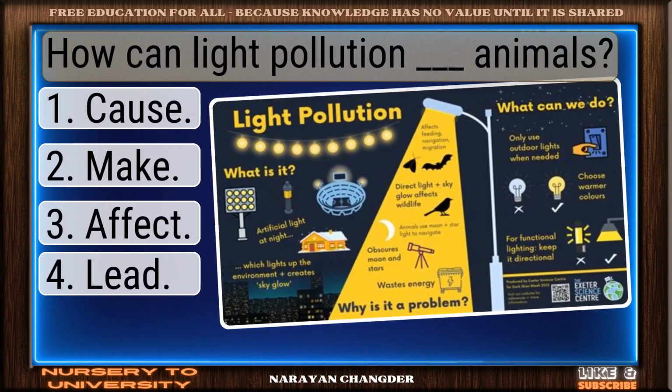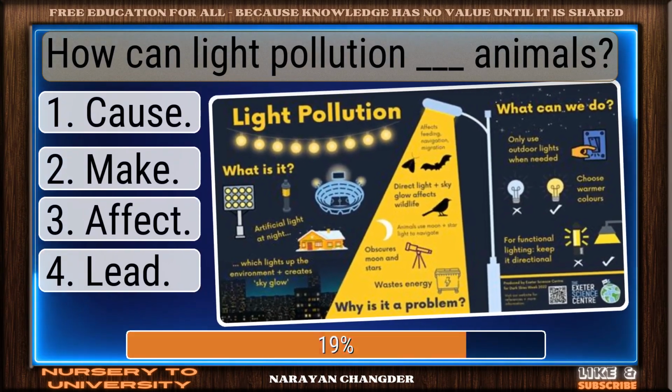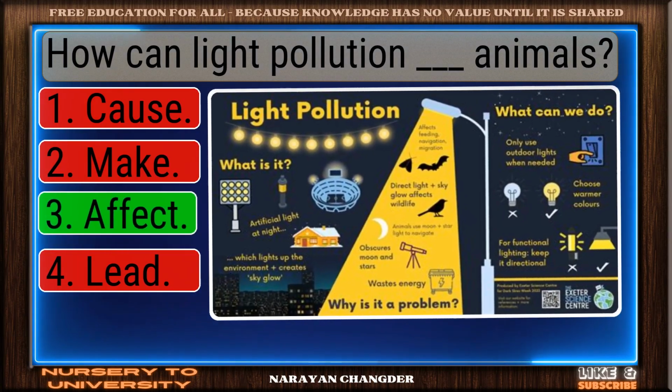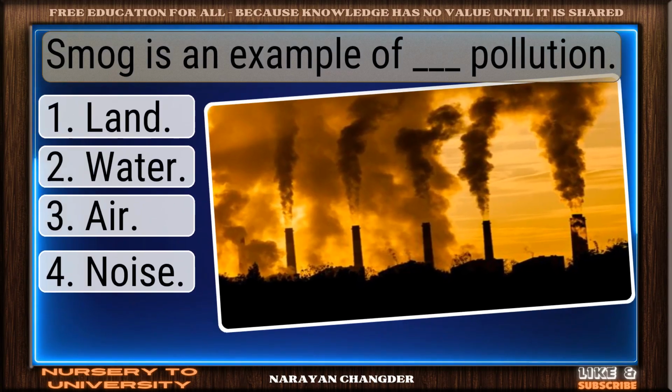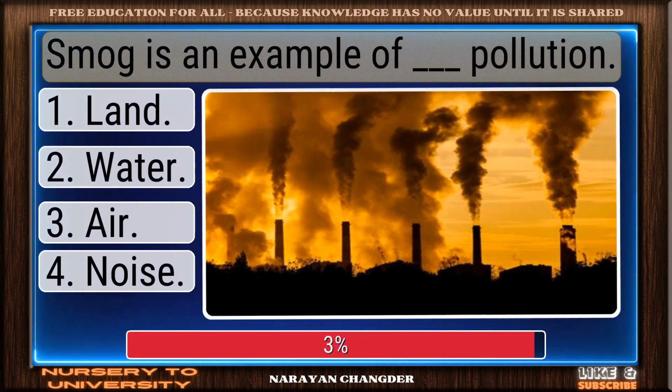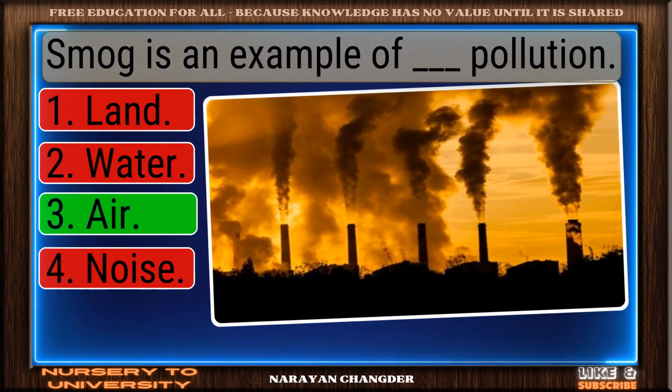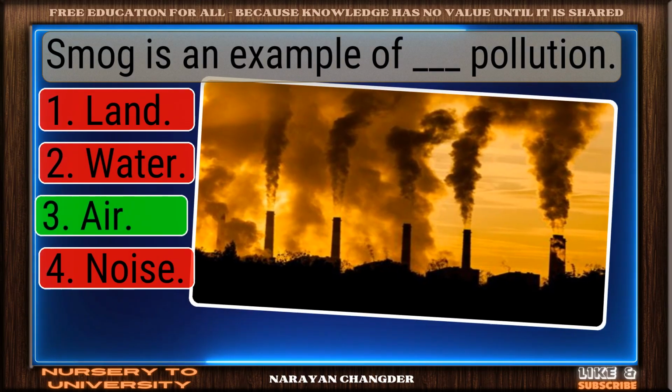How can light pollution dash animals? Smart pick. Affect is the correct choice. Smog is an example of dash pollution. Nicely done. Air is a solid answer.